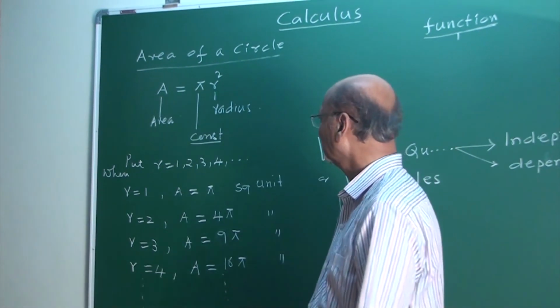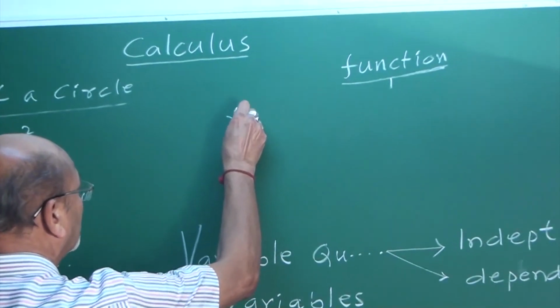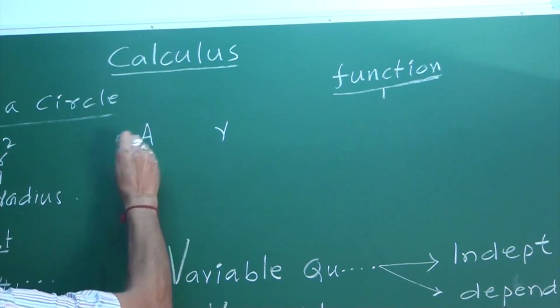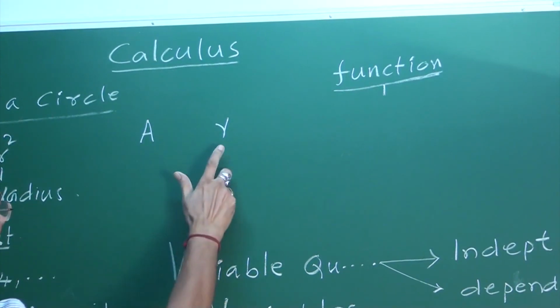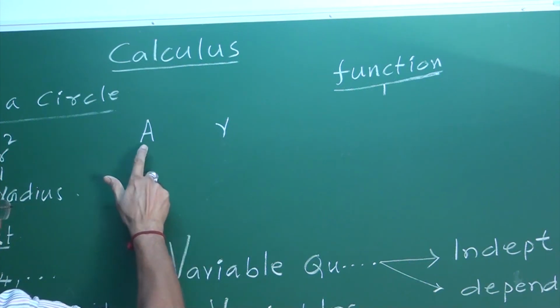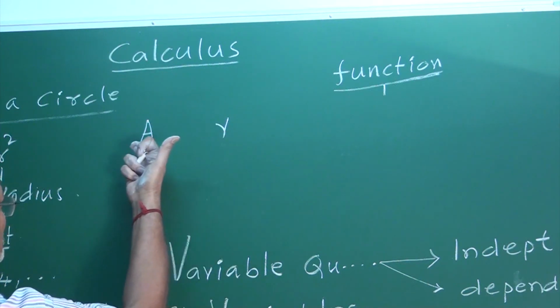In this case, r and A. What is your r? r is an independent variable. What about your A? A is a dependent variable. What is the relation? As r changes, A changes.